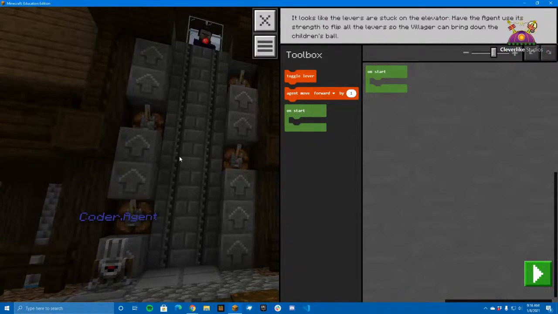They're on two different sides. So let's see. We have moving and we have toggling levers as our action. Okay, so let's make our plan.